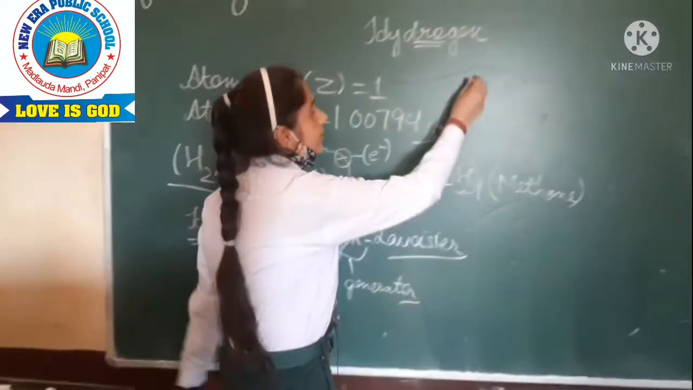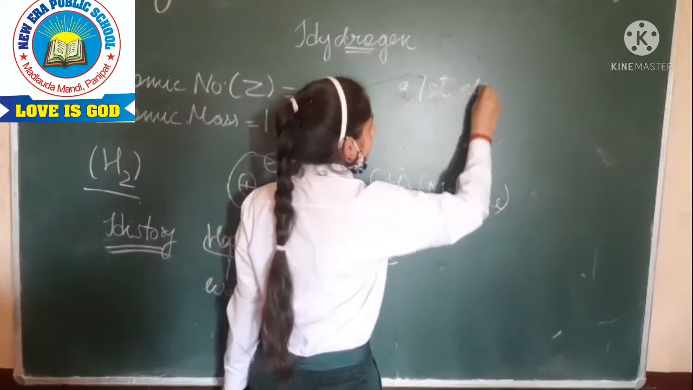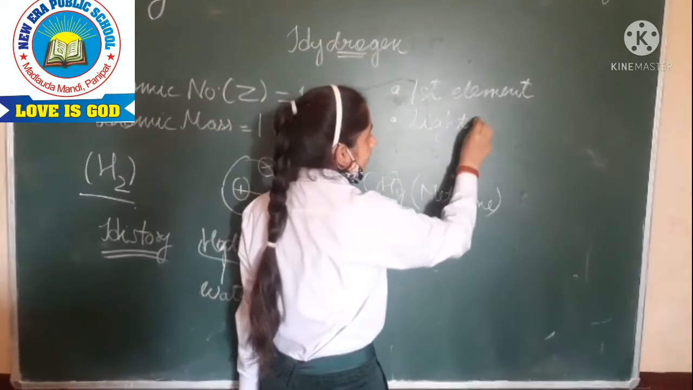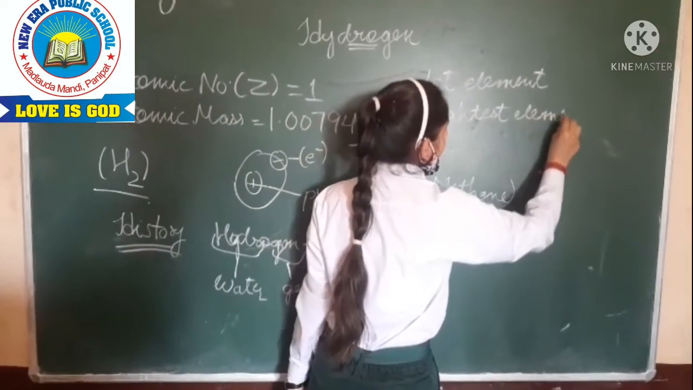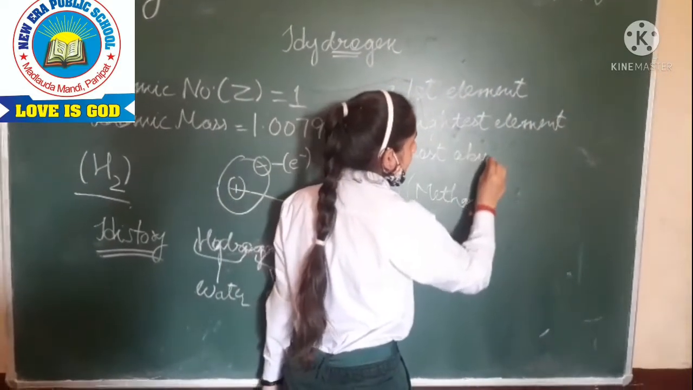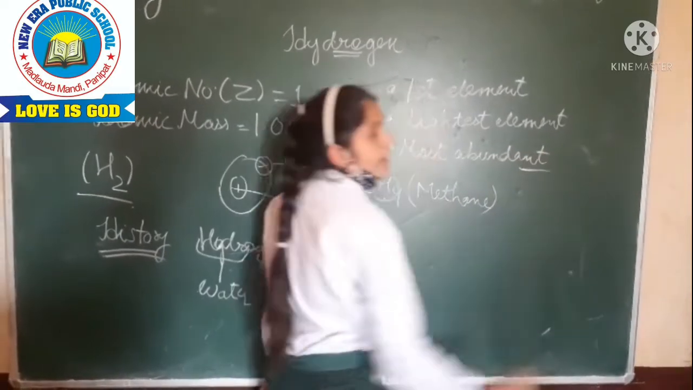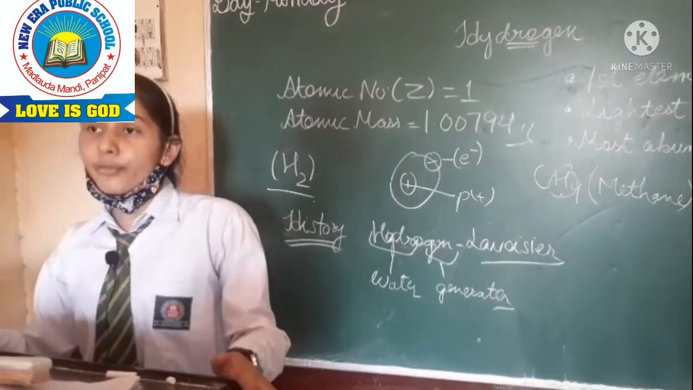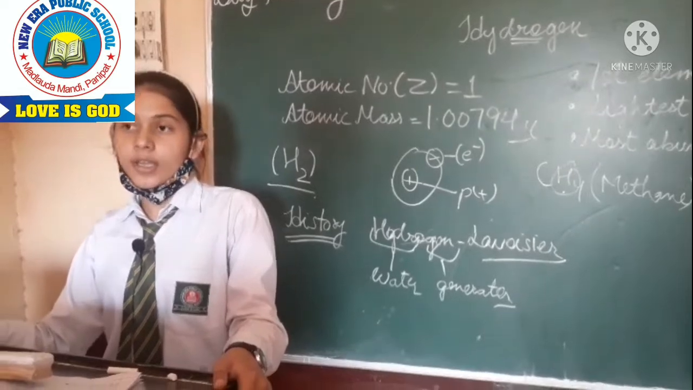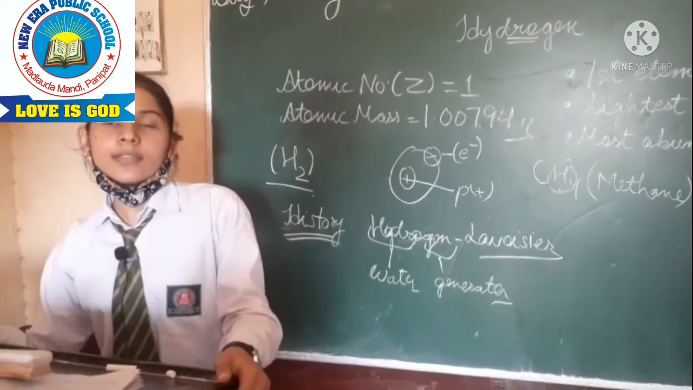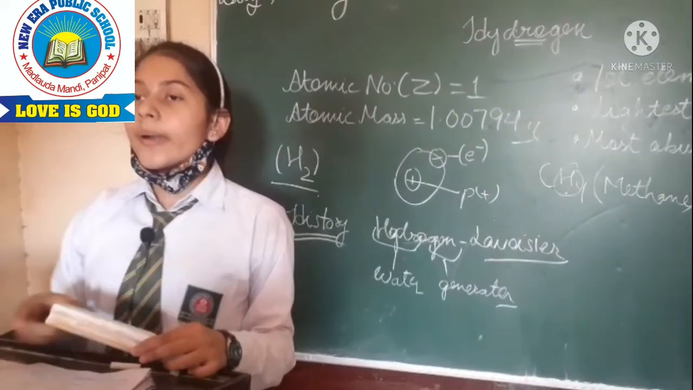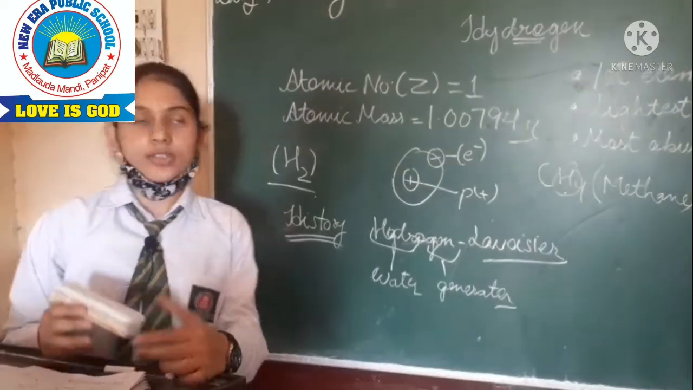Firstly, hydrogen is the first element. Secondly, it is the lightest element. Third, it is the most abundant in the universe. 70% of the universe is made up of hydrogen. And fourth, its properties are similar to both the alkali metals and the halogens. You have read about the alkali metals, yes or no? Yes. Now we will talk about how the properties resemble those of the alkali metals and the halogens.